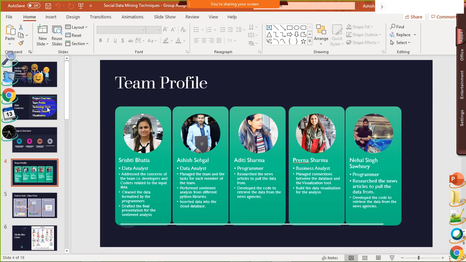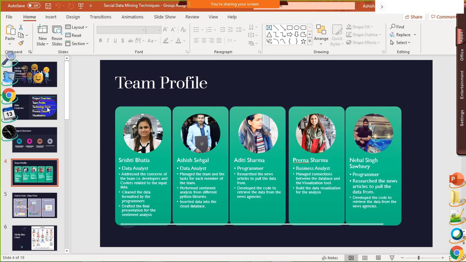So this is the team profile. Myself, Srishti, I am working with Ashish as data analyst. We worked on the data analysis part, that is cleaning the data formatted by the programmers and drafting the final presentation. Also, we performed the sentiment analysis from different Python libraries and inserted the data into the cloud database.